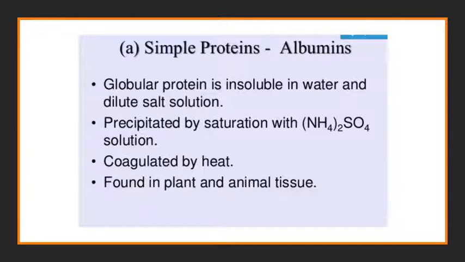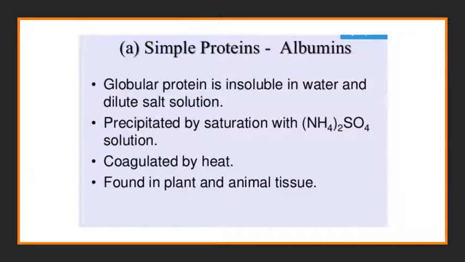Here the given example is albumin. You are familiar with the albumin protein because this albumin protein is present in egg. This albumin protein is a globular protein which is insoluble in water, but it is soluble in dilute salt solution.